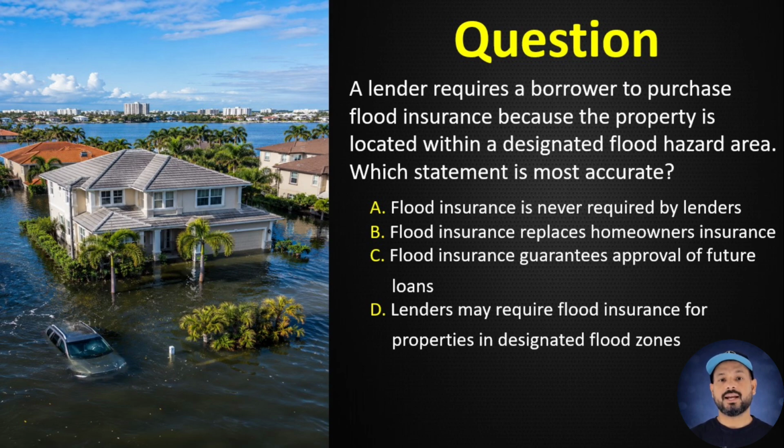Question number 39. A lender requires a borrower to purchase flood insurance because the property is located within a designated flood hazard area. Which statement is most accurate? A. Flood insurance is never required by lenders. B. Flood insurance replaces homeowners insurance. C. Flood insurance guarantees approval of future loans. D. Lenders may require flood insurance for properties in designated flood zones. Correct answer D.